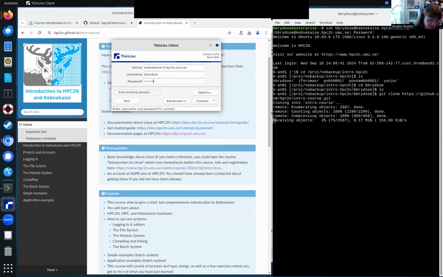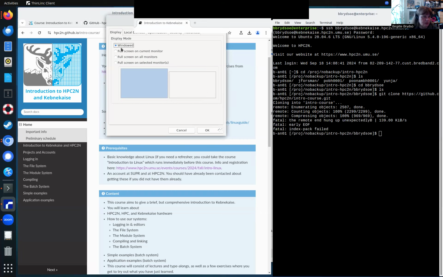You should put the password here instead of waiting for the program to ask you, because it will fail if it has to ask for the password. If there are problems connecting, and you have connected earlier, you can always click End Existing Session. Then it should be able to connect. There are some options you should take a look at. Make sure it's set to windowed, especially if you're on a laptop, because otherwise you risk that it fills more space than the window on your laptop screen, and then it's not easy to work with.